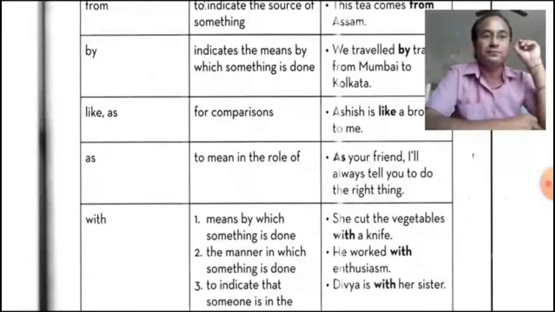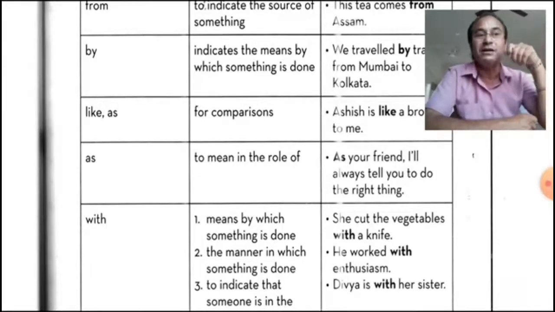As your friend, I will always tell you to do the right thing. So it means in the role of. What's your role here? As a friend, as a true friend, it's my duty to tell you the truth. Let it be bitter, but I will tell you the same.